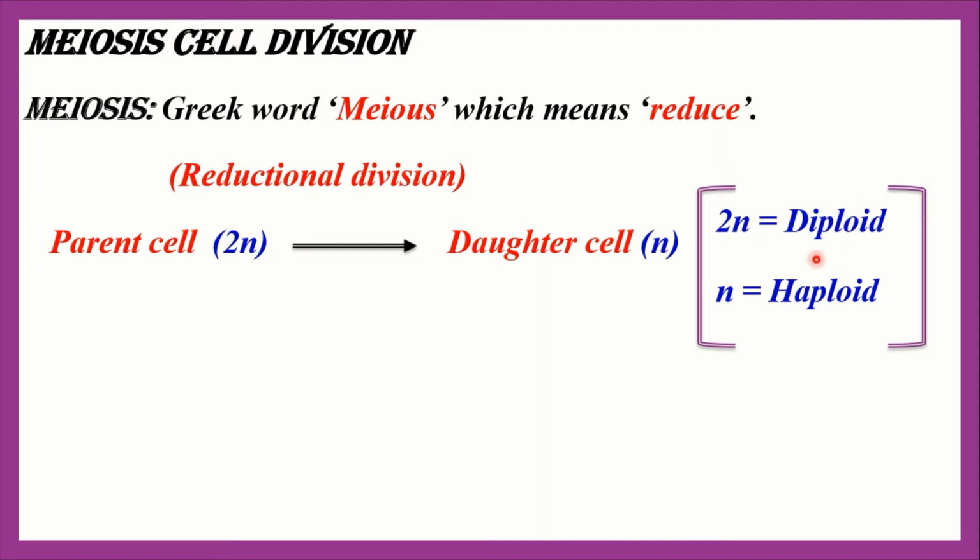Diploid means two sets of chromosomes and n means haploid. Haploid means one set of chromosomes.